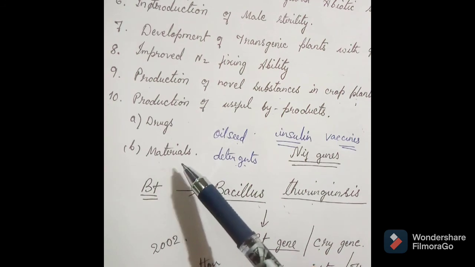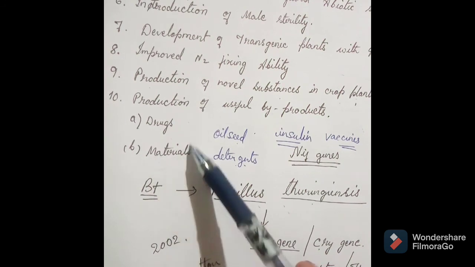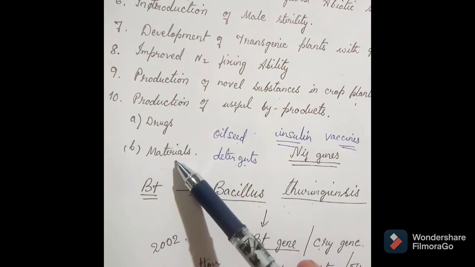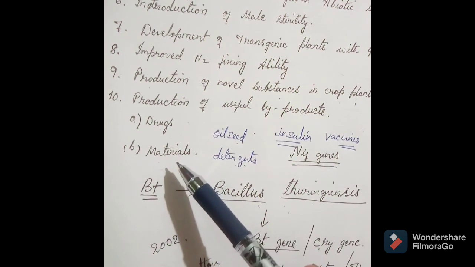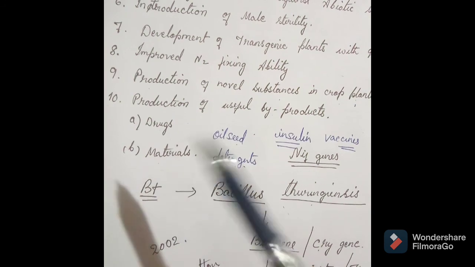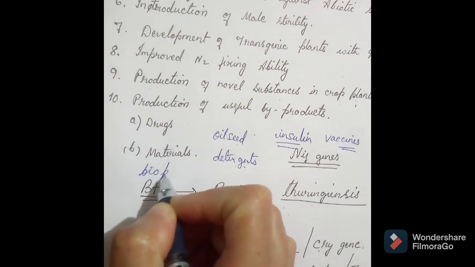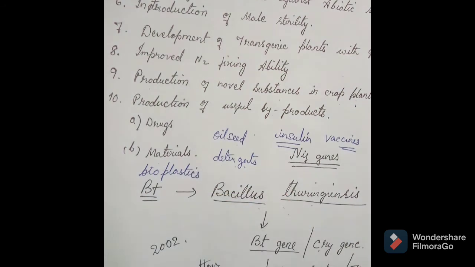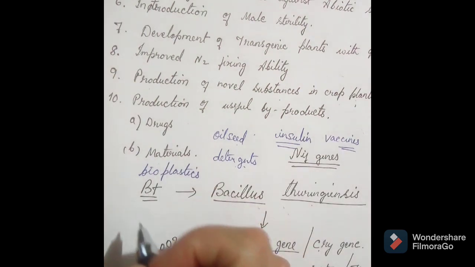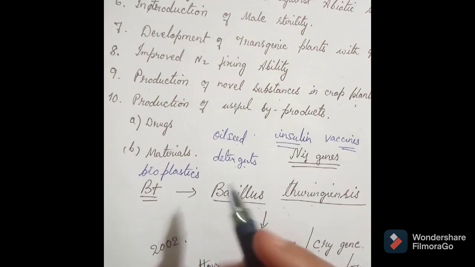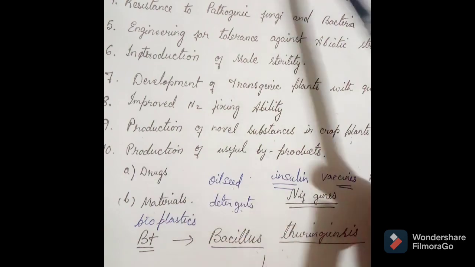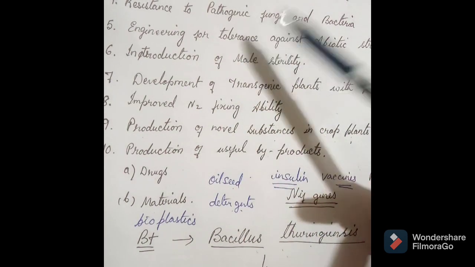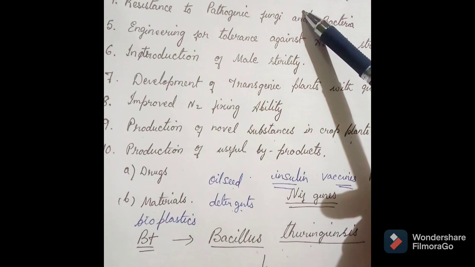Now several companies and labs are working on modifying plants through genetic engineering that can be used to make bioplastics. That work is still going on. Potatoes that produce more industrially useful starch have been developed as well. So we see that these are the major achievements of biotechnology in agriculture, or agricultural biotechnology.